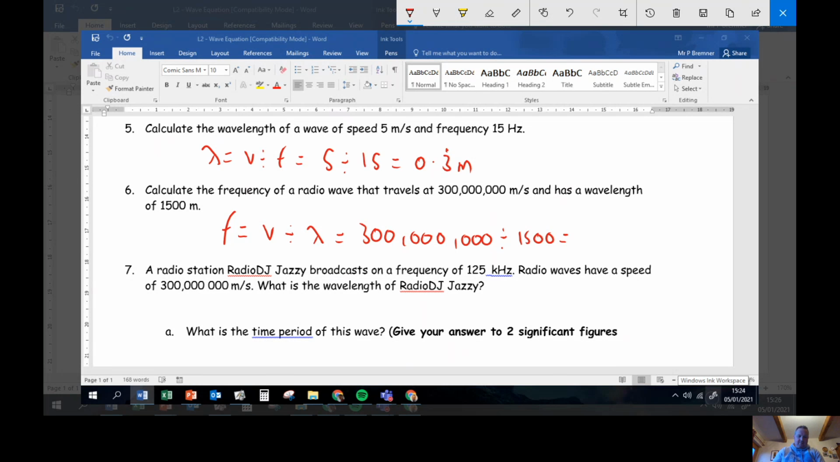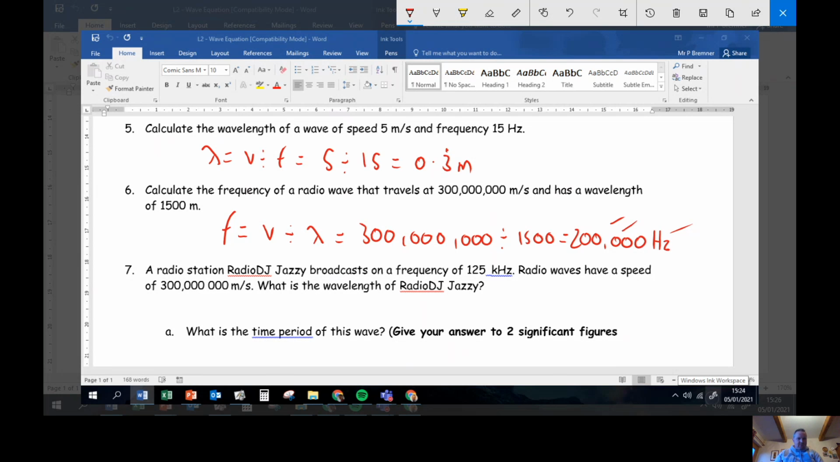Let's have a look. 300 million. Oh, get my calculator. 300 million. 300, 1, 2, 3, 4, 5, 6. 300 million divided by 1,500. It gives me 200,000. So 200,000. And because it's a frequency, that's in hertz. Capital H, little z. 2 for the number, 1 for the unit.